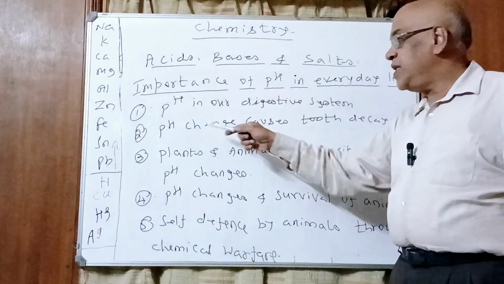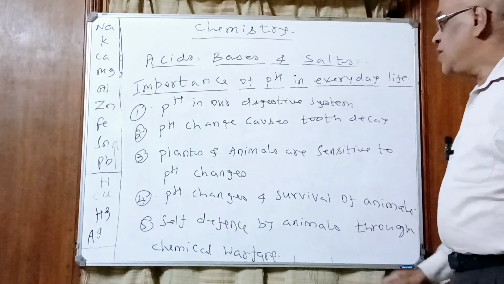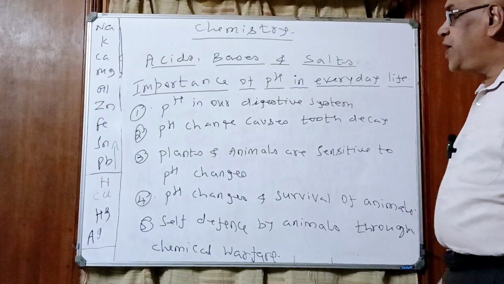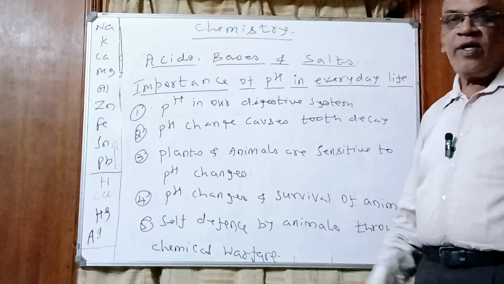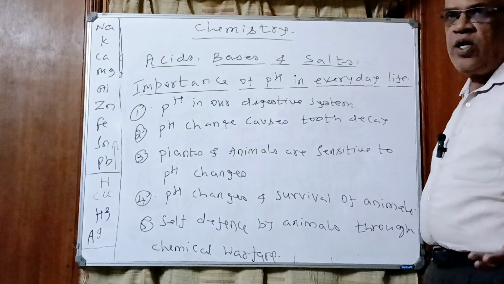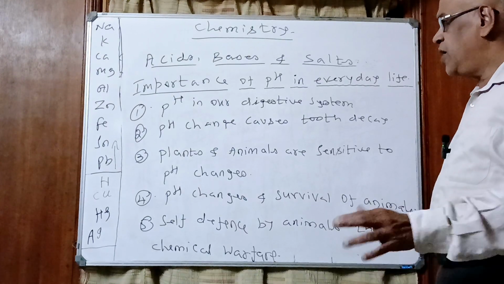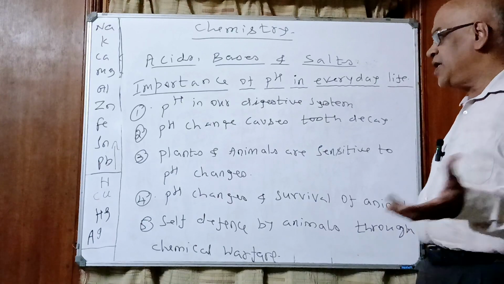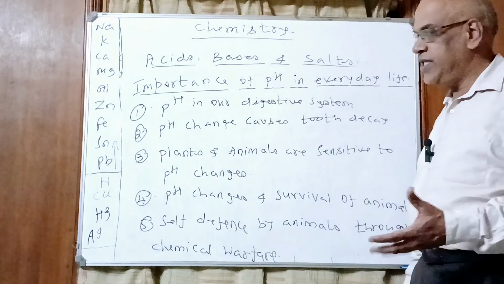Therefore, the pH in our digestive system also plays an important role. The pH of HCl in the stomach is about 1.4 or 1.5. So it makes the pepsin active, which acts on protein. So proteins are digested into amino acids.